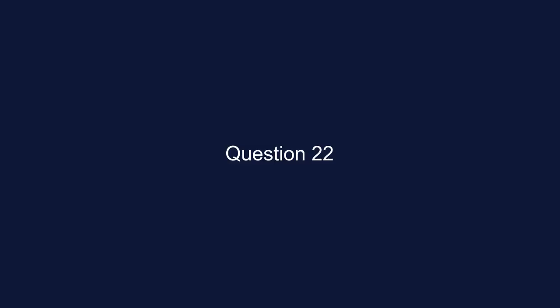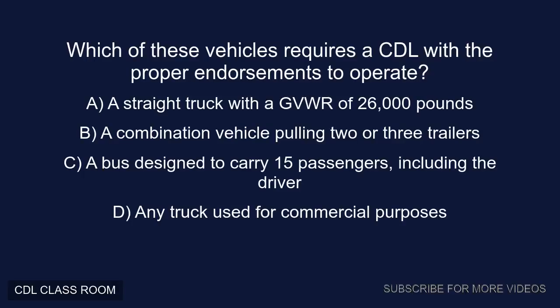Question 22. Which of these vehicles requires a CDL with the proper endorsements to operate? A. A straight truck with a GVWR of 26,000 pounds. B. A combination vehicle pulling 2 or 3 trailers. C. A bus designed to carry 15 passengers, including the driver. D. Any truck used for commercial purposes. Correct answer, B. A combination vehicle pulling 2 or 3 trailers.